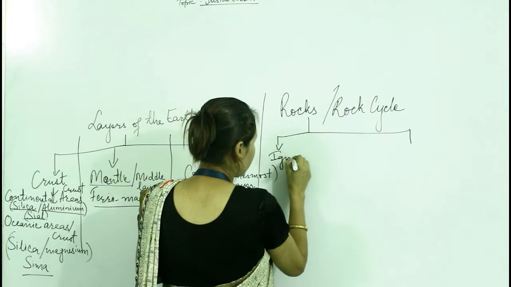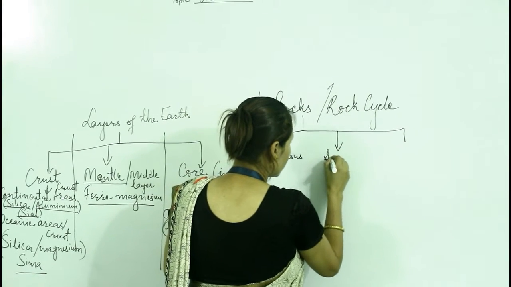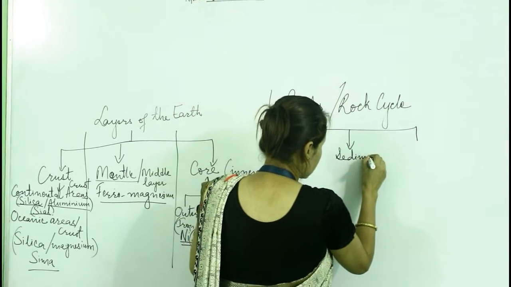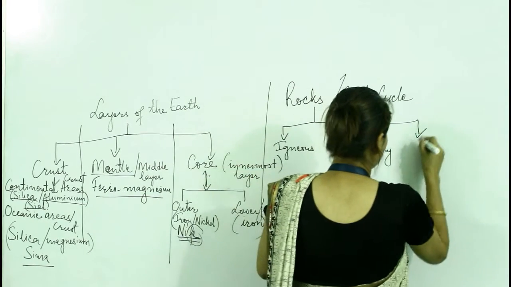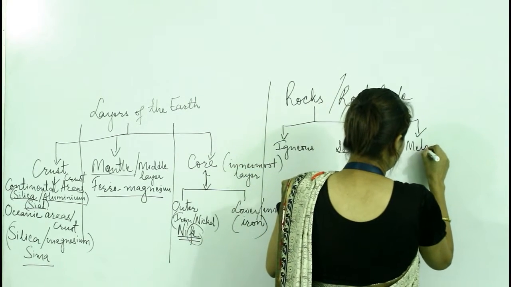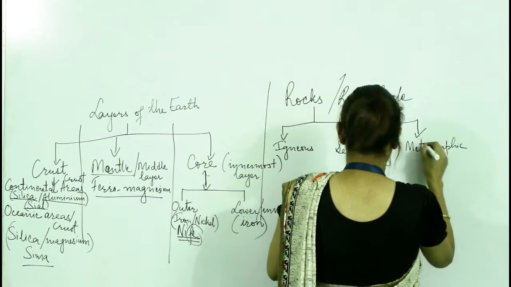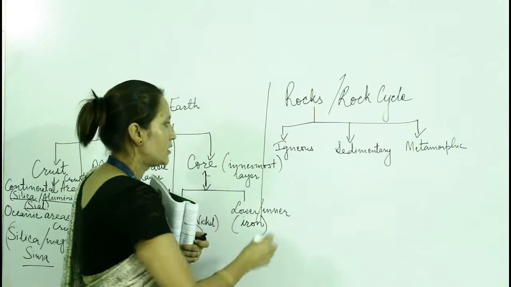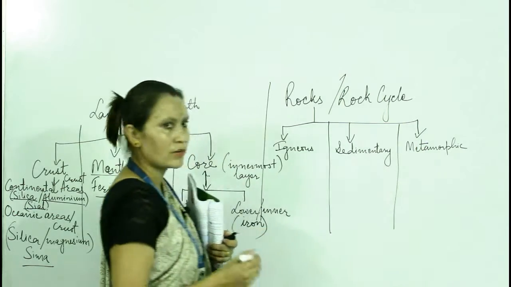Number one, igneous rock. Number two, sedimentary rock, and number three, metamorphic rock. Okay, igneous rock, sedimentary rock and metamorphic rock.